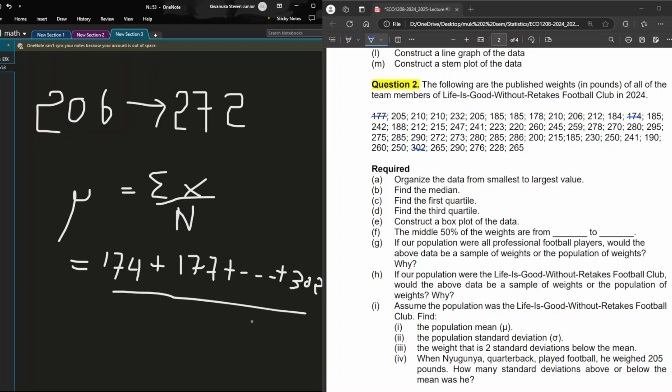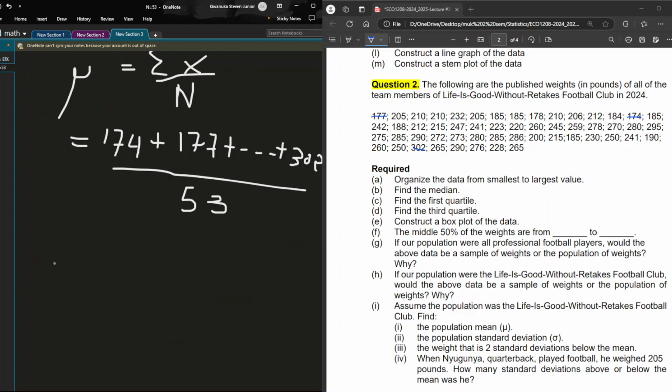Our n is 53, 53 in total. And the exact answer I've got is 236.34.